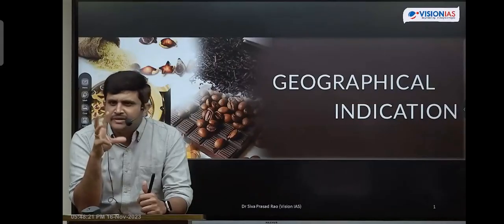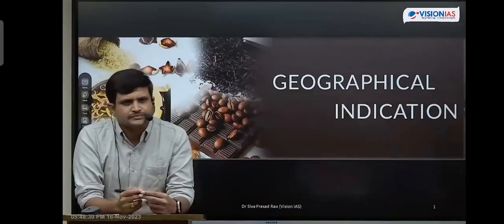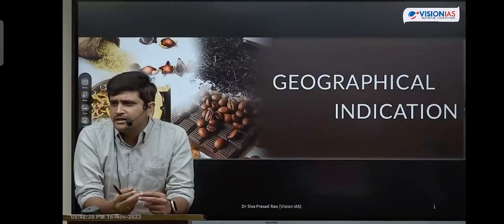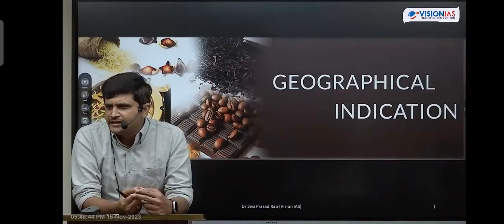So that is the basic idea of what we call geographical indications. So for what type of products will geographical indications be provided? I told you that approximately 470 products are there currently which are tagged with geographical indications. The first product that was given a geographical indication tag in India is Darjeeling tea.